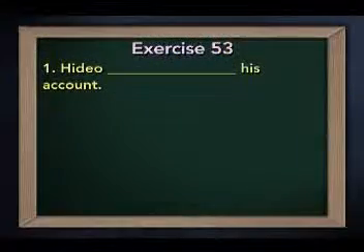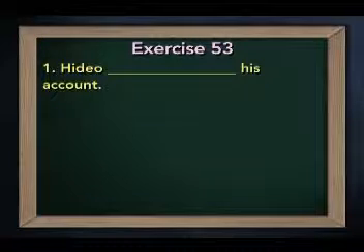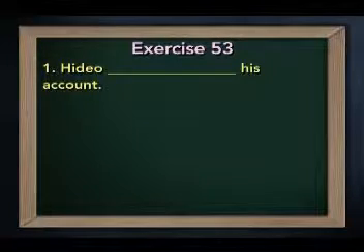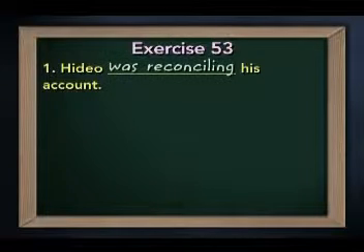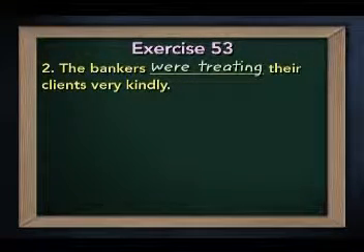Let's review that exercise. We're doing past continuous verbs, right? So you saw Hideo, blank, reconcile his account, and you made it past continuous by writing Hideo was reconciling his account. Okay. Next, the bankers were treating their clients very kindly.